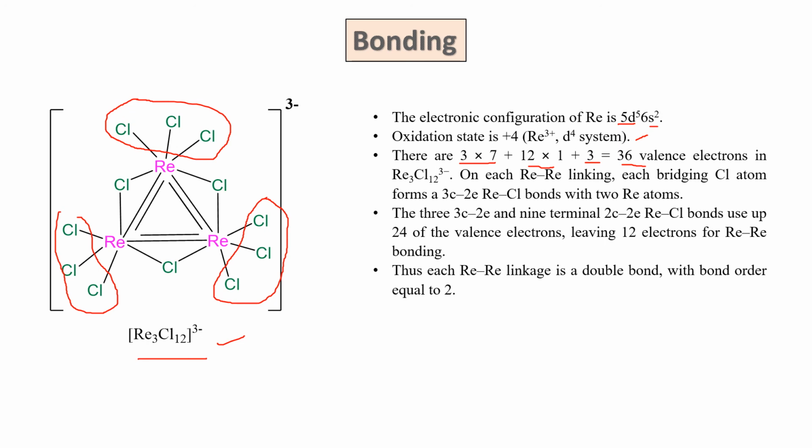And there are 3 bridging bonds. These are actually 3 center 2 electron bonds. So 2 electrons we use here, 2 here, 2 here, 6. So 18 plus 6, 24. 24 electrons are used up. So how many electrons are left? 36 minus 24, 12. We are left with 12 electrons, and we have 3 rhenium atoms. So there are 4 electrons per rhenium atom, and these are utilized for the formation of rhenium double bonds. So we are getting 3 rhenium double bonds.